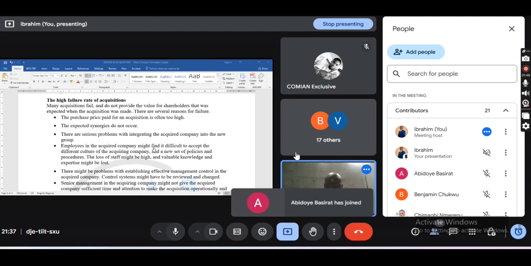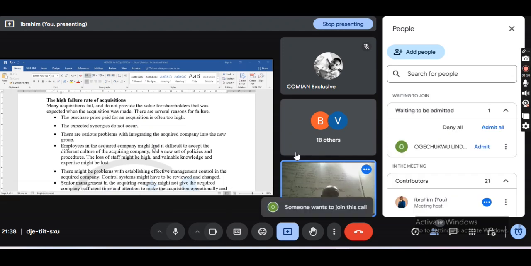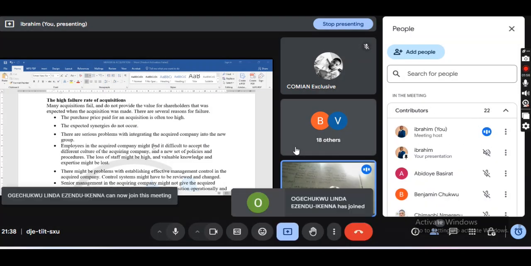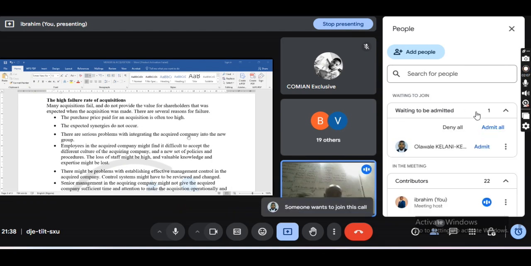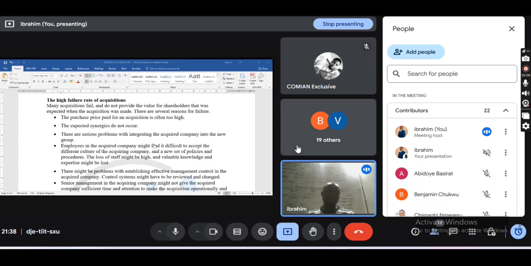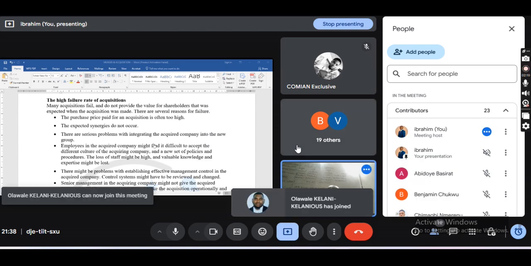If it is too low, the acquired company, which is the target company, will not accept. Or if it is too high, the acquiring company that wants to take over the other company will not buy.